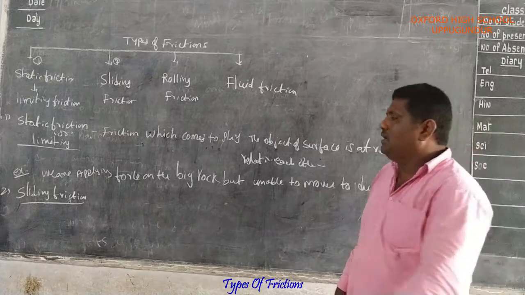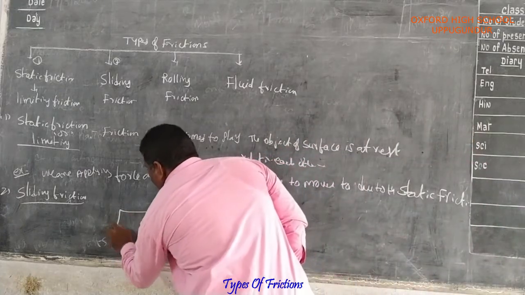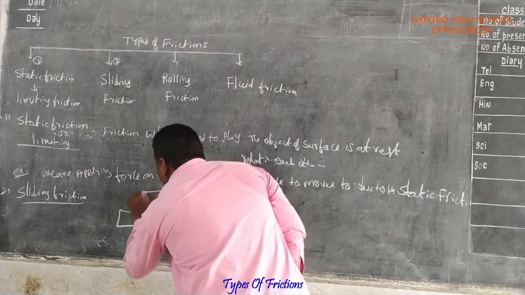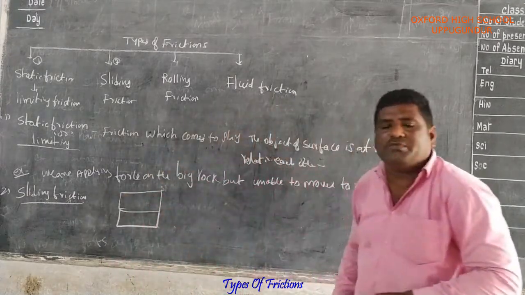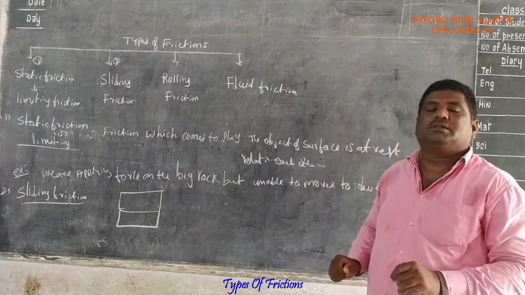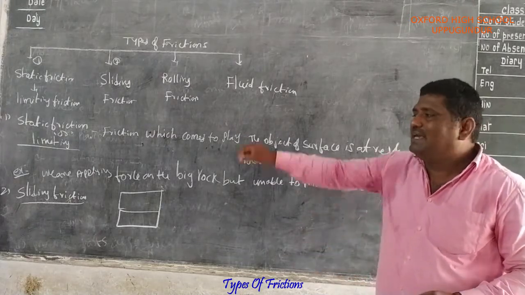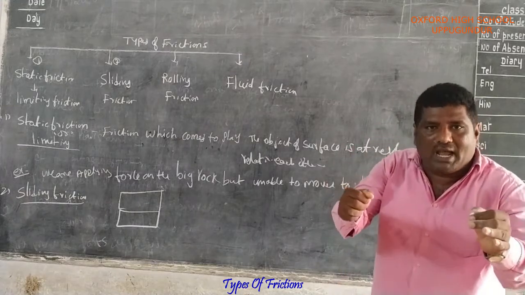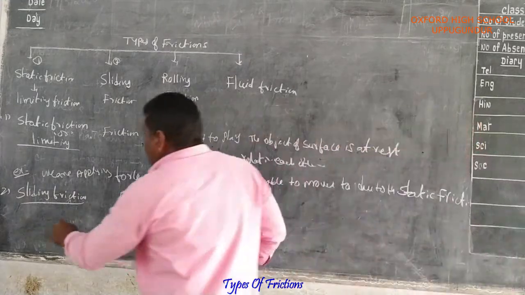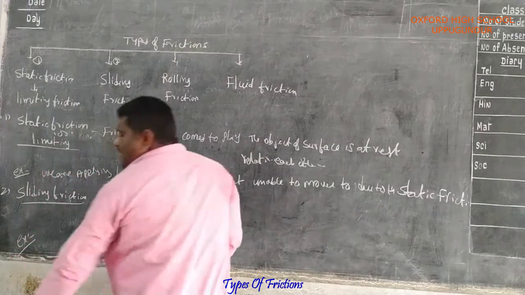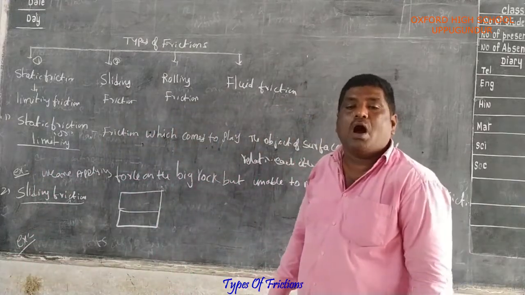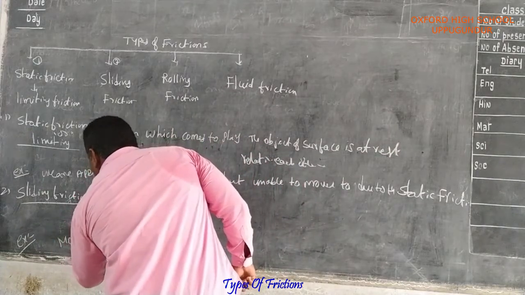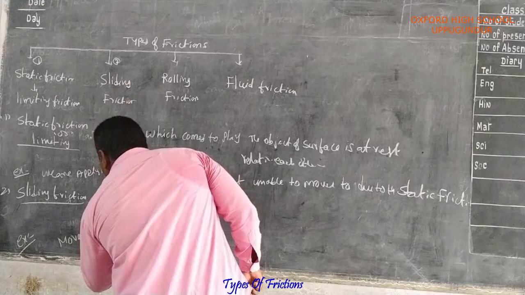I have shown one picture. It is one object over another object. So two surfaces are moving relative to each other. It is called sliding friction. Example of sliding friction: moving a trolley on the floor.